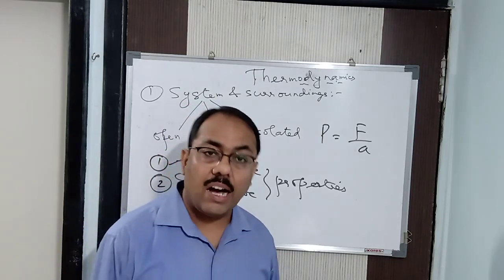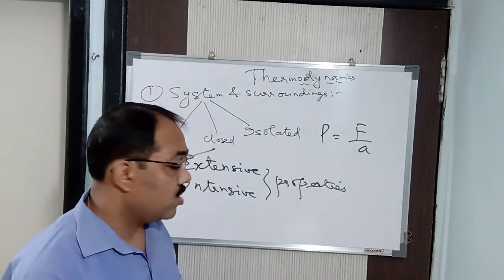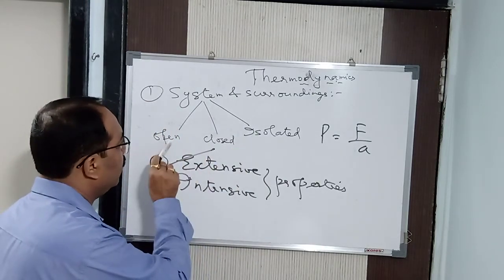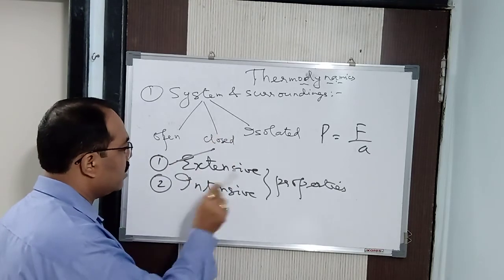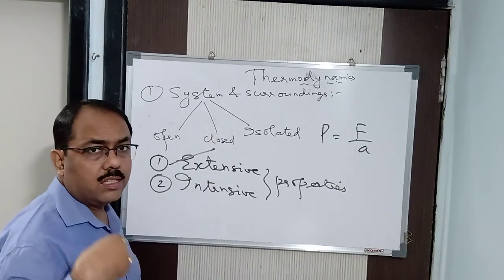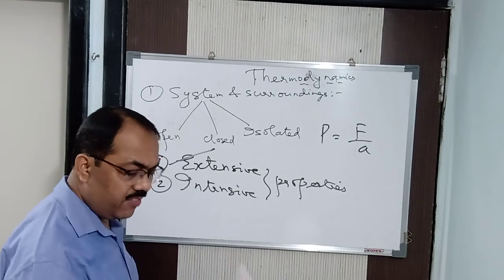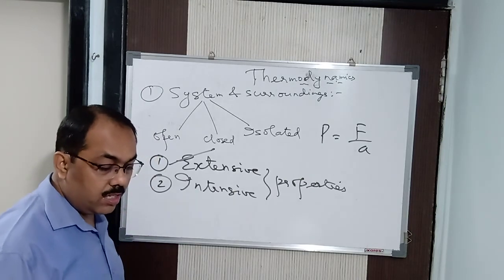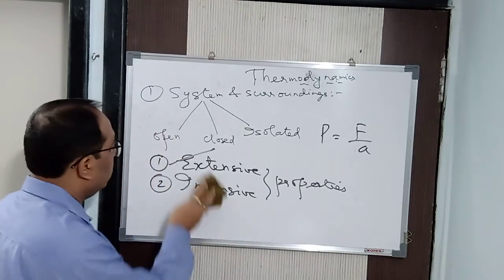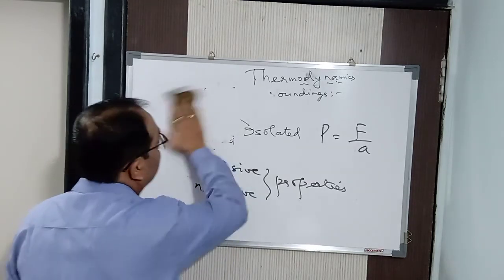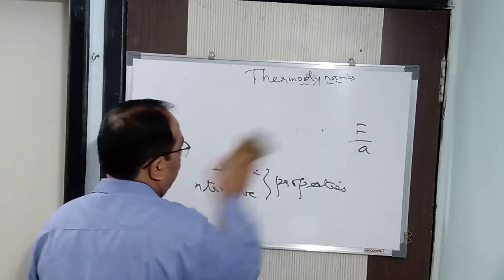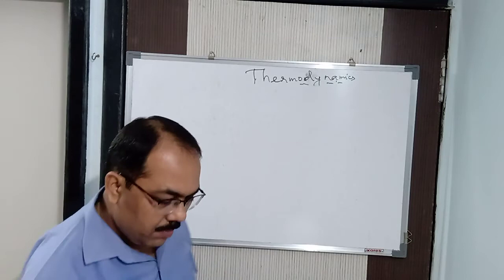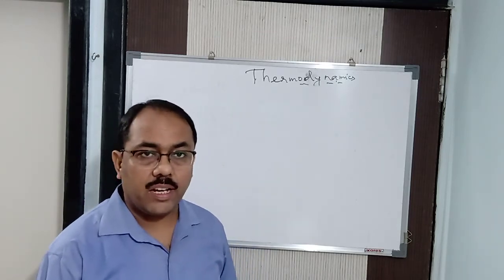Now, next, after this, we'll come to the process. Alright, we studied about the system, surrounding, and system being open, closed, isolated. Then we studied about the state of the system, which can be a state function or a path function. Then we studied about the properties. Now we are going to study about the process. So the process is known as a thermodynamic process. When I say process, it is related to thermodynamics, isn't it? The thermodynamic process is of three kinds basically.